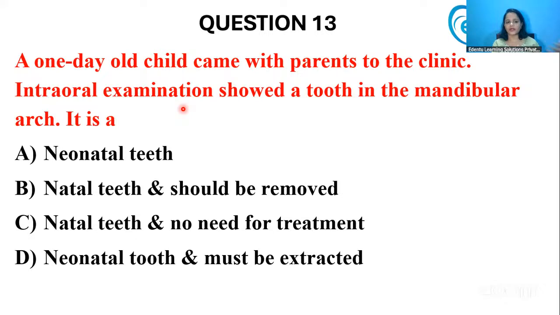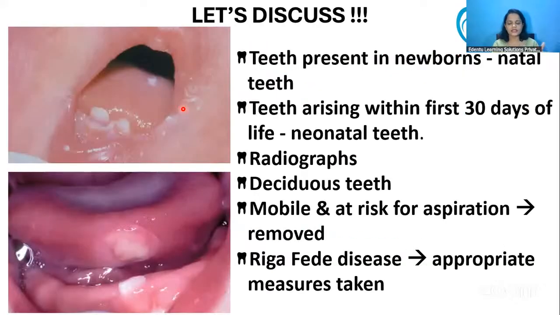So, a one-day-old child. We are assuming that the child was born with the tooth. If it is present from birth in the newborn, that is called a natal tooth. If the tooth arises within the first 30 days of life, then it is called a neonatal tooth. Since the question specifically mentions a one-day-old child, we are taking it to be a natal tooth.